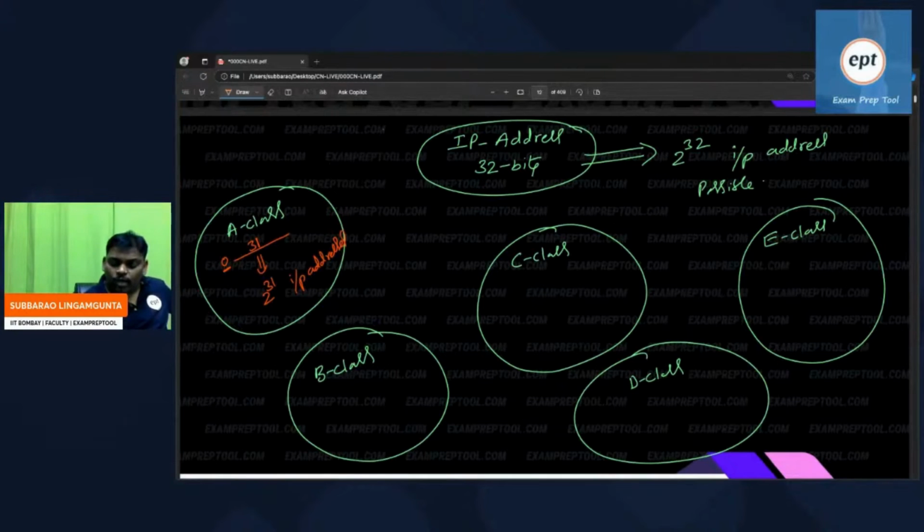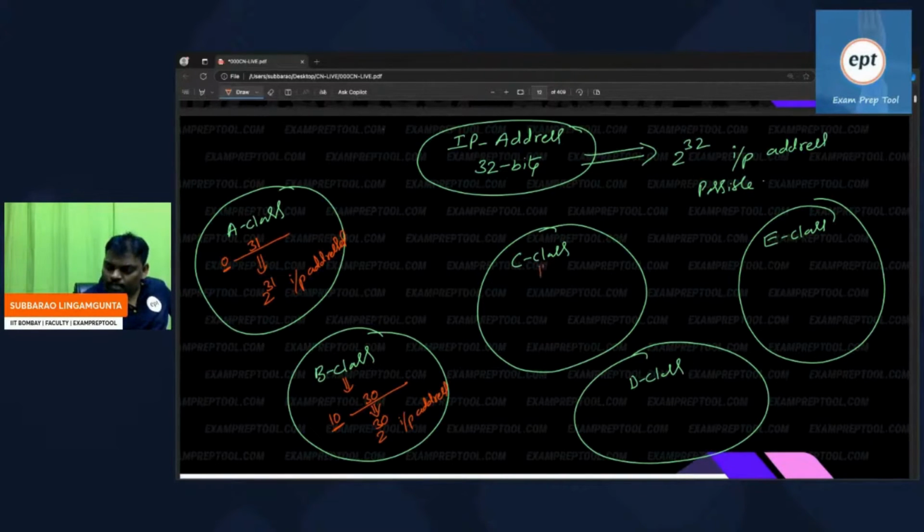If you go to class B, the first two bits are 1 0, fixed. Remaining 30 bits, you can take whatever you want. 2 power 30 IP addresses possible. See, fixed part, variable part. The variable part will give the answer. The fixed part, I cannot get anything.